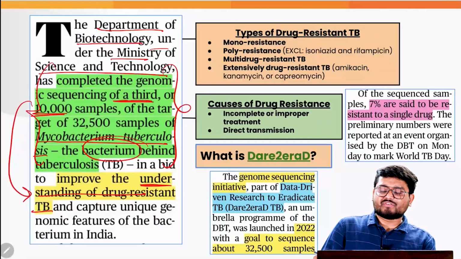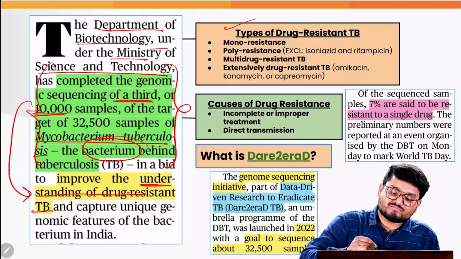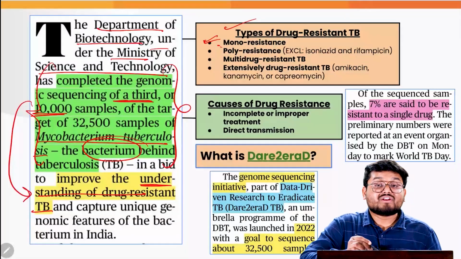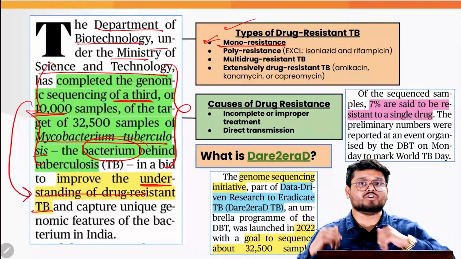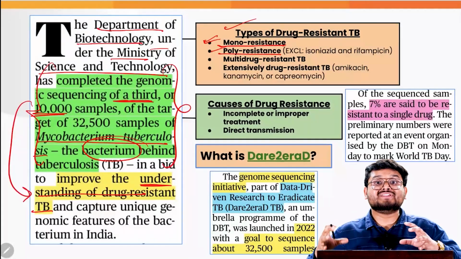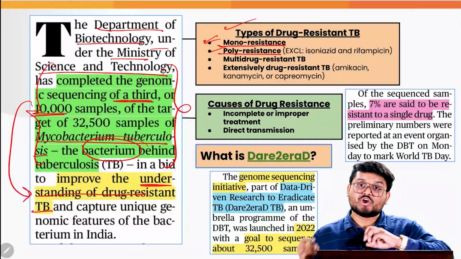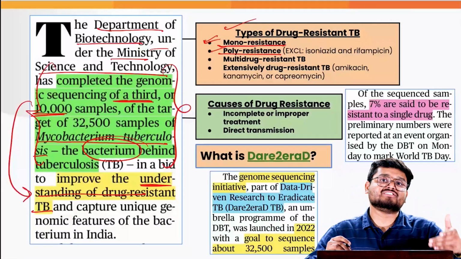TB. Now, when we talk about drug-resistant TB, there are various types here. Firstly, we have mono drug-resistant TB, where some very basic drugs do not work against the TB cure. Secondly, we have polyresistance, where some of the other important drugs are also not working against the cure or prevention of TB.